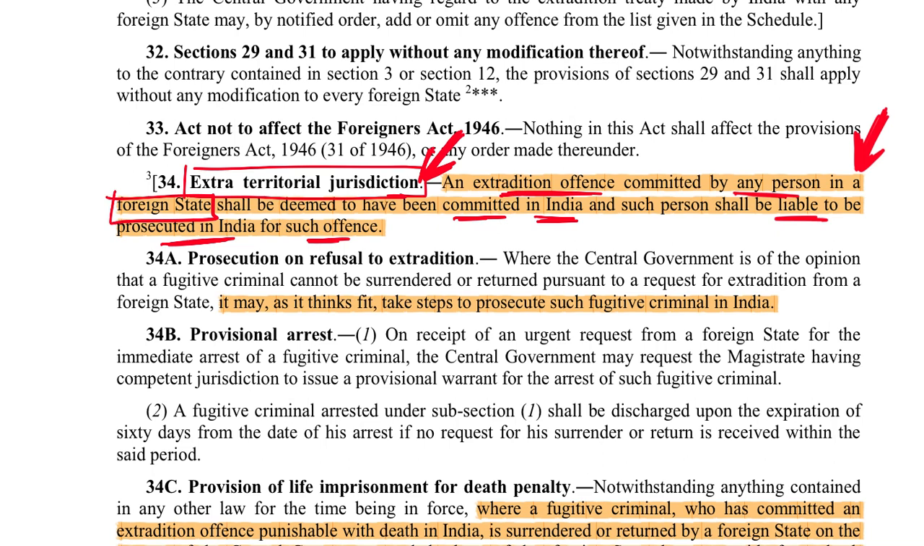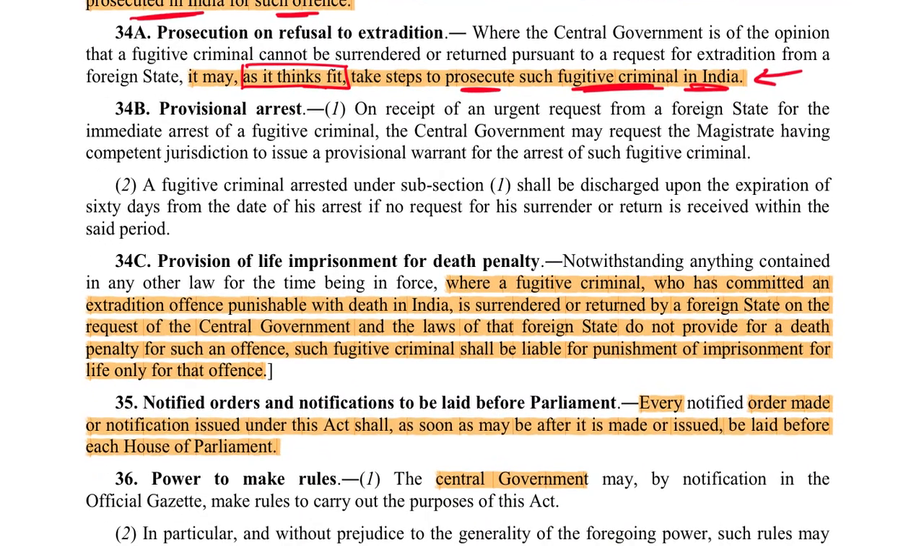And the next point says that the Indian government can of course reject the extradition request received by any country, but the government can, as it thinks fit, take steps to prosecute such fugitive criminals in India. So this means that, for example, Bangladesh or Sri Lanka or China or USA, whatever, any country requests extradition of some person to India, and India rejects that request. But for that particular offense which the person committed in Bangladesh or USA or whatever, the Indian government can prosecute this person in India. Okay, important point.